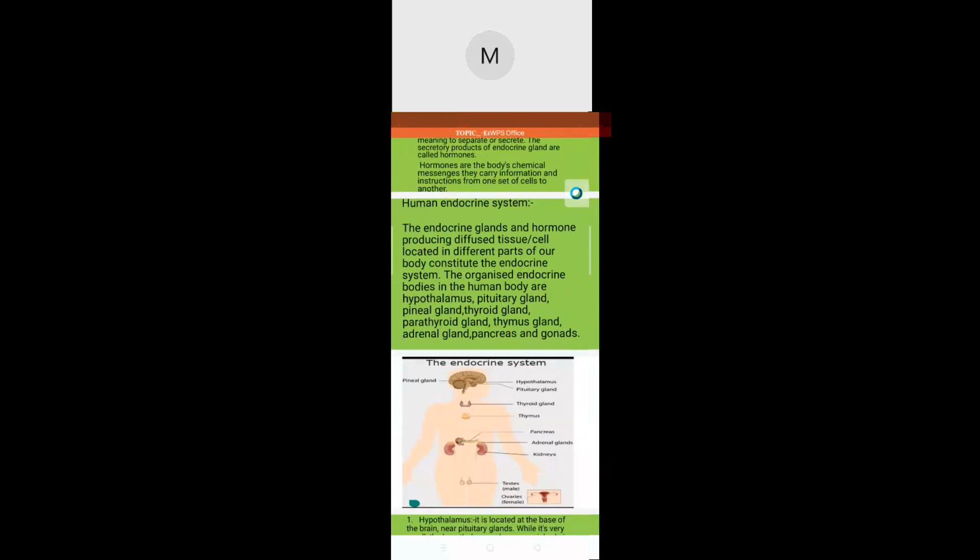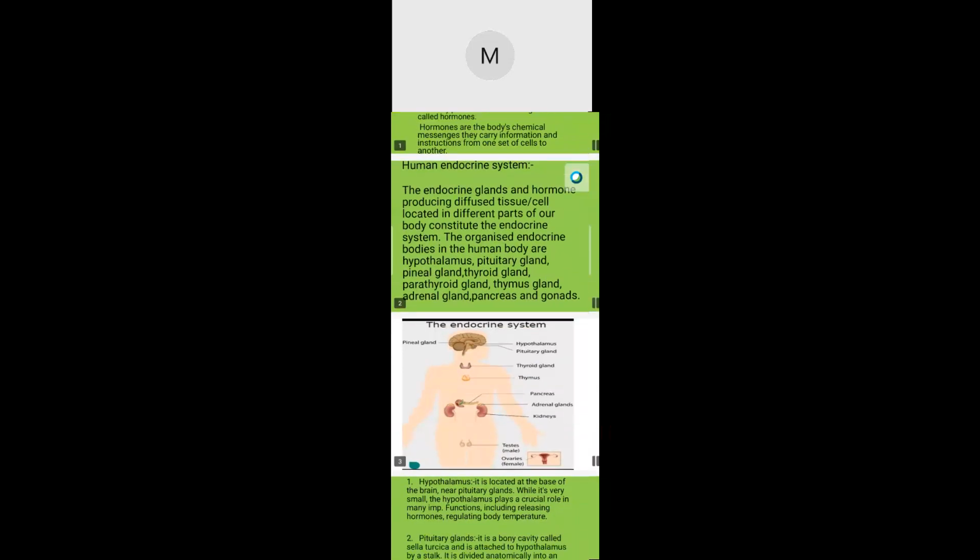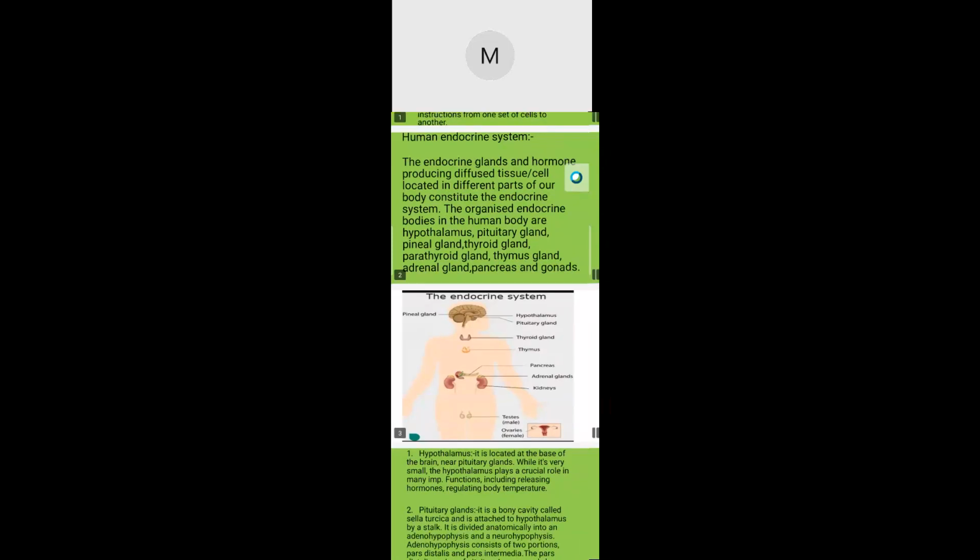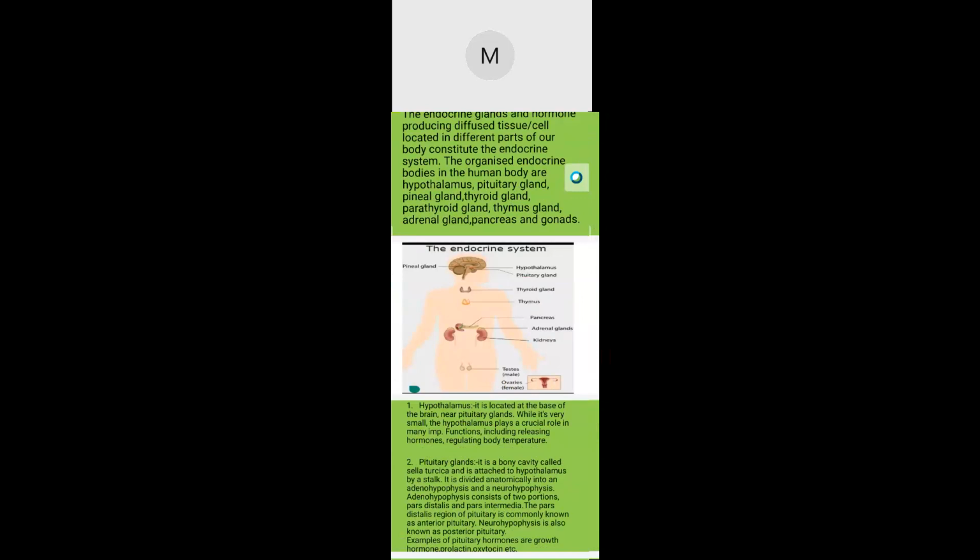The human endocrine system. The endocrine glands and the hormone-producing diffuse tissue and cells located in different parts of our body constitute the endocrine system. The organized endocrine bodies in the human body are the hypothalamus, pituitary gland, pineal gland, thyroid gland, parathyroid glands, thymus gland, adrenal glands, pancreas, and gonads. The image of the endocrine system.